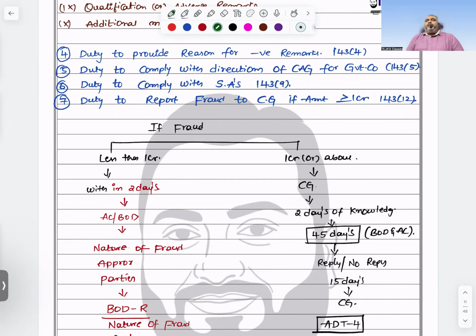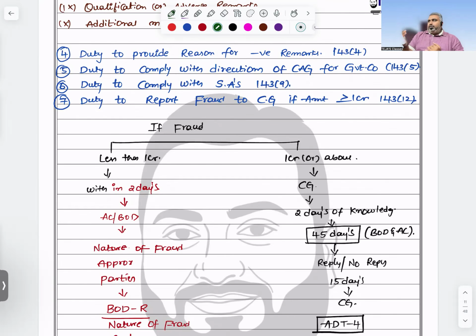Next, sir, reporting of fraud. Here you need to consider whether the fraud is less than 1 crore or more than 1 crore. Less than 1 crore means the option is to communicate to the board of directors or audit committee, within 2 days of identification of the fraud, of my knowledge. When I come to know of that fraud, I need to inform the audit committee or board of directors. I need to wait for their reply for 45 days.